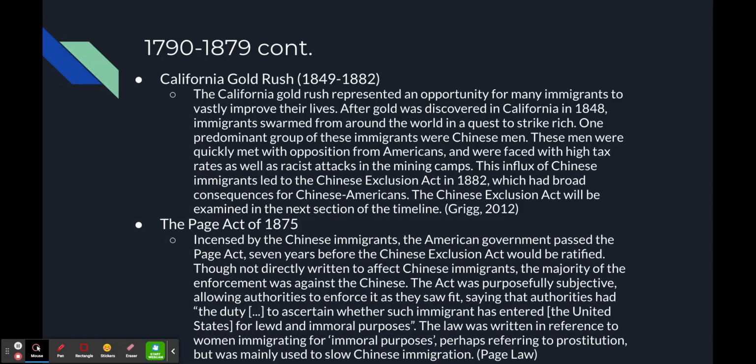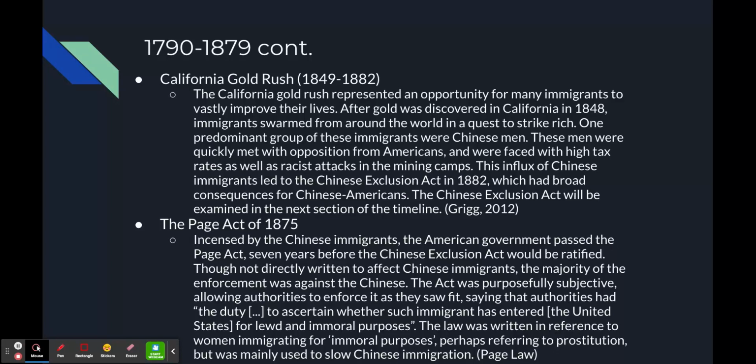But in 1849, California became a hub for immigrants because gold was found in 1848. One of the predominant groups of these immigrants were Chinese men. The result of this was that they were met with a lot of opposition from white Americans and were thus faced with high tax rates as well as racist attacks, which is going to set the scene for the focus that I want to take today. In 1882, this led to the Chinese Exclusion Act, which we'll get into.